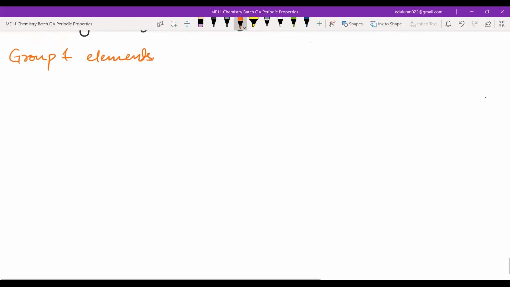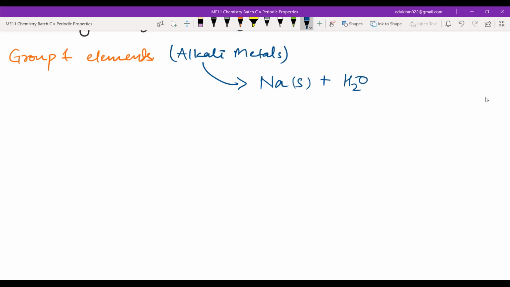What is the name of group 1? Alkali metals. Now, how did this name come into being? For example, you have sodium. Sodium is solid. You put the sodium in water, and what you will be getting here? You will be getting NaOH, and H2 gas will be liberated. That means water has become alkali. It has become basic. That means sodium is base forming. That is why it is alkali metal. If you put that in water, you will form bases. That is why these are known as alkali metals.